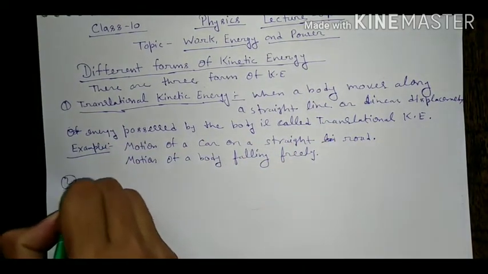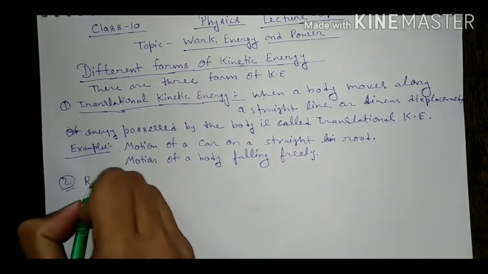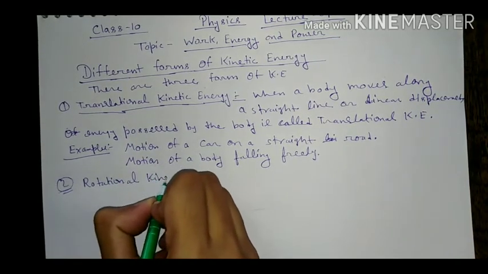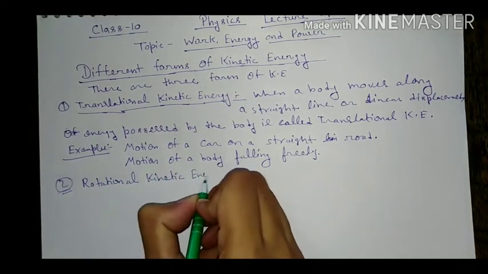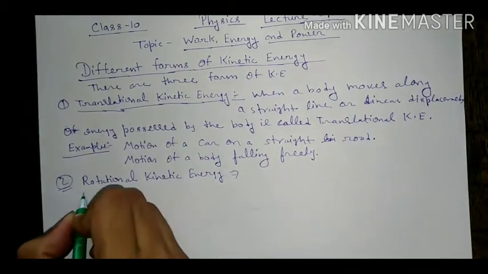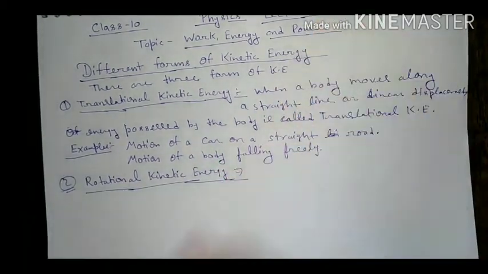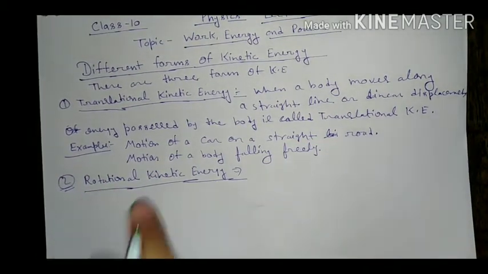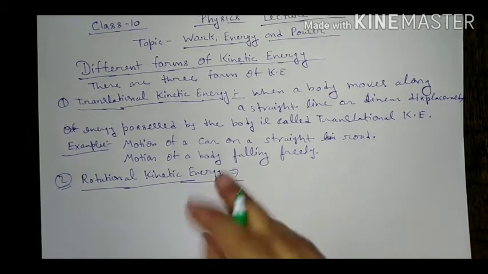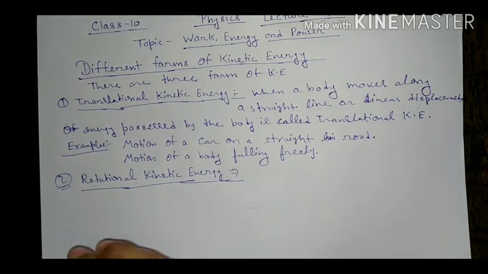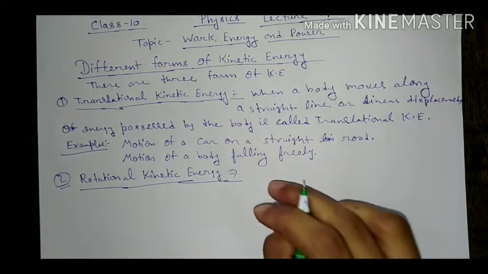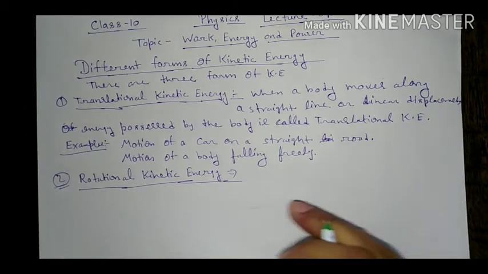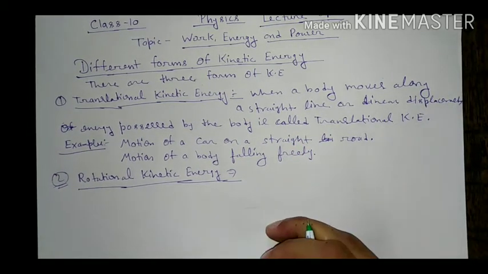Now we will see the second type, and that is rotational kinetic energy. What is rotational kinetic energy? Rotational kinetic energy is the kinetic energy produced when a body rotates about any axis. We can also define it in very simple language: when a body rotates about an axis, the energy possessed is called rotational kinetic energy.